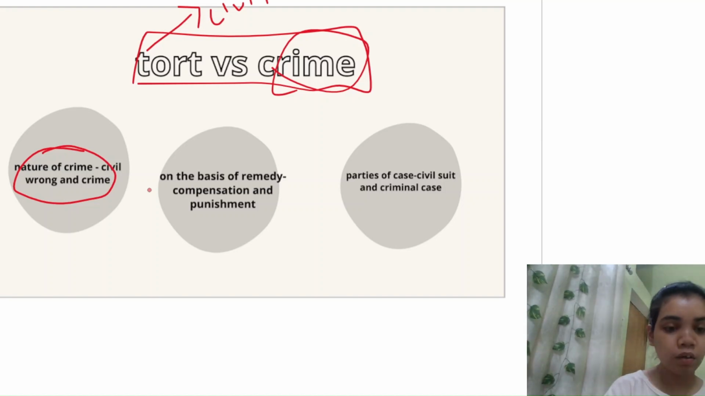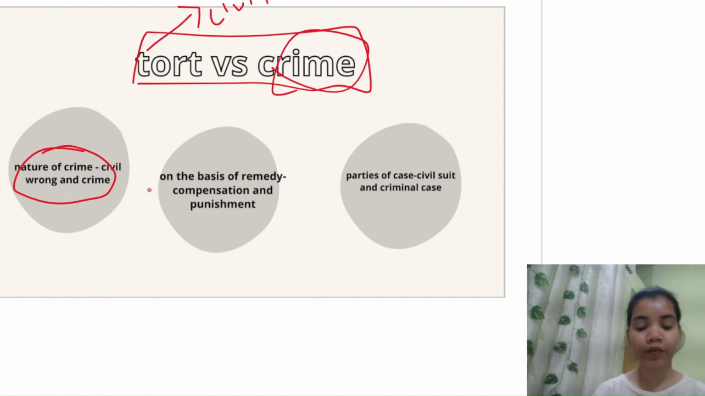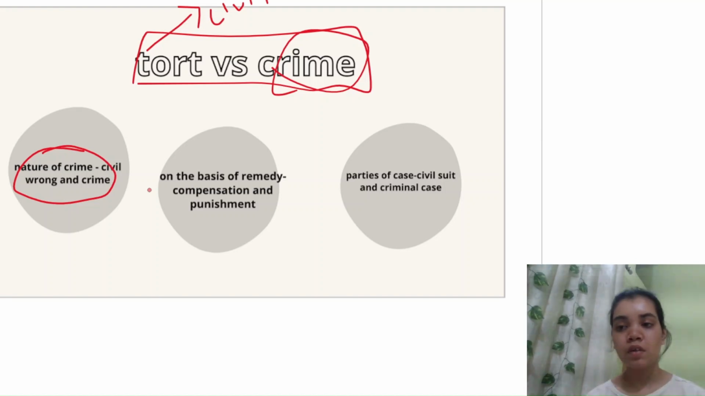Again, explaining it again. Don't worry. So civil wrong is a wrong committed against the individual person or a group of persons, but not against the whole world at large or the whole society at large.